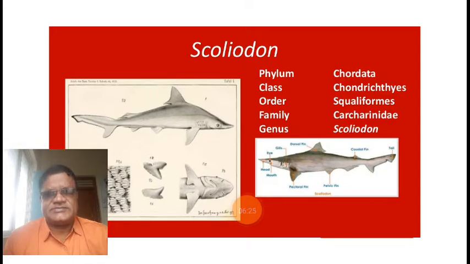So the digestive system plays an important role in digestion of food material. Basically, in all vertebrates, the digestive system is divided into two parts: one is the alimentary canal and the other is the digestive glands.